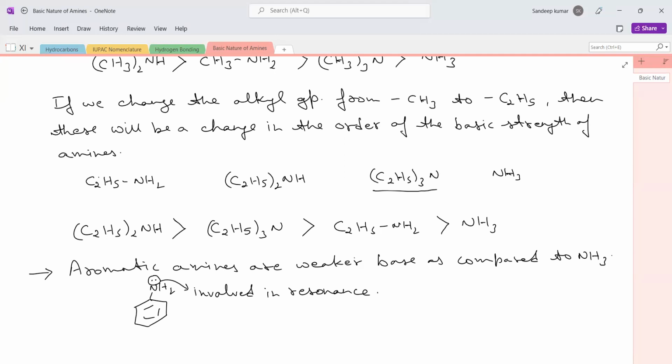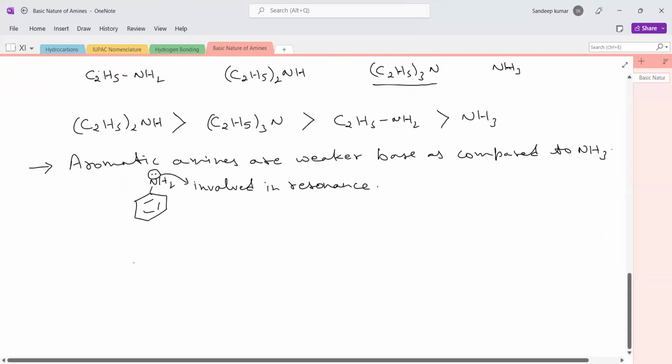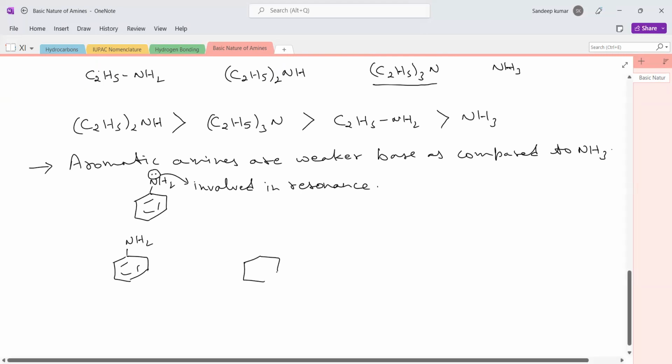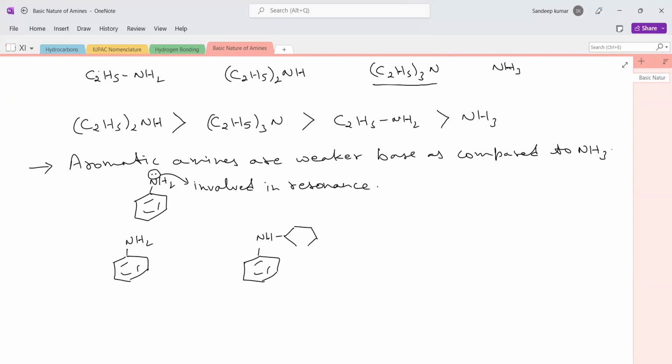If we increase the number of aromatic rings attached to the nitrogen atom, for example, if we take this compound with two benzene rings attached on the nitrogen, that is the secondary aromatic amine.